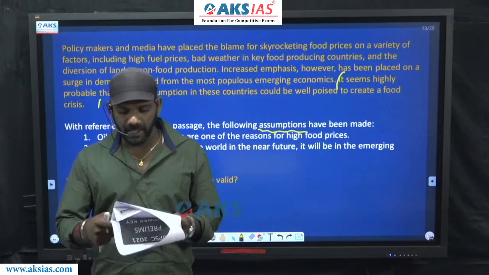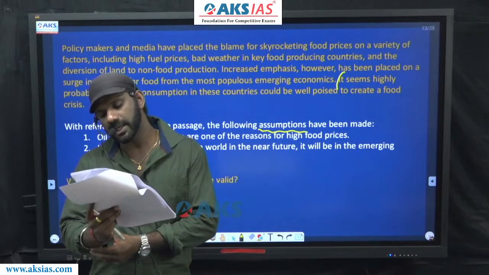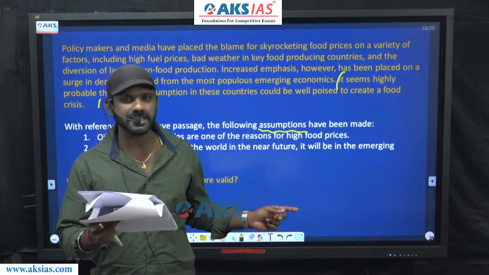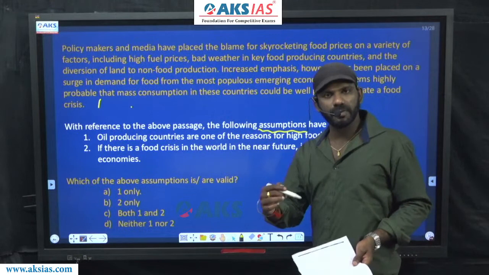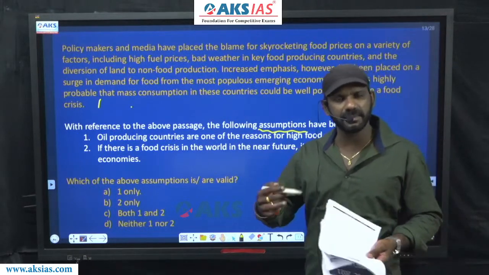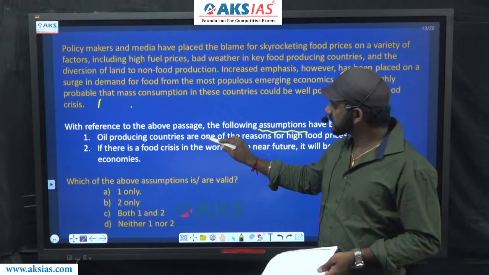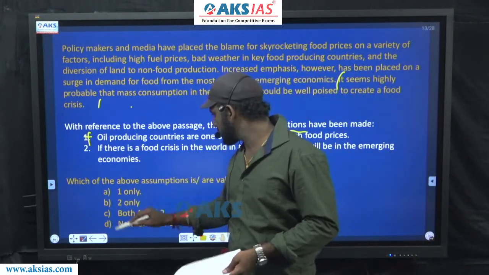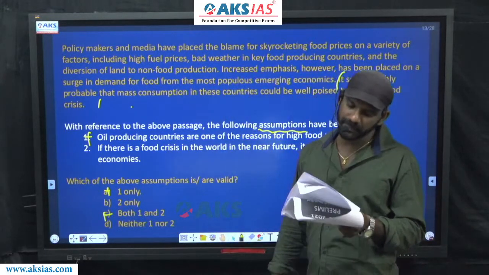Come to one. Oil producing countries are one of the reasons for high food prices. This is not based on the details given in the last sentence. In the option, there must be mention of the last sentence, and some detail must go beyond the paragraph. What is there in option 1 is not a part of what is there in the last sentence. 1 should not be considered. Assumption question. A is eliminated. C is also eliminated. Come to 2.